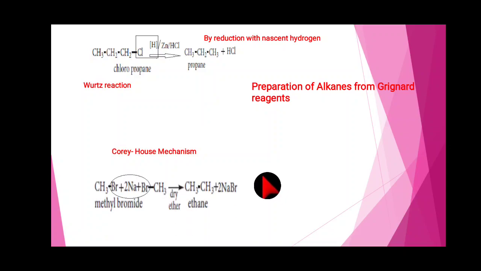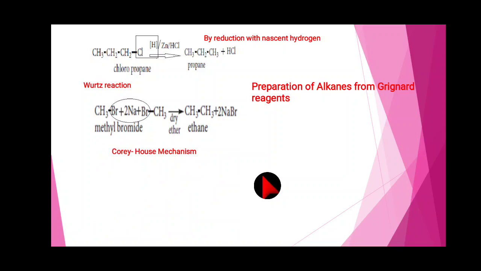Next, Wurtz reaction. Wurtz reaction means when a solution of haloalkane in dry ether is treated with sodium metal, higher alkanes are produced. This reaction is used to prepare the higher alkane with an even number of carbon atoms. Here 1 mole of methyl bromide reacts with 2 moles of sodium metal and again 1 mole of methyl bromide.